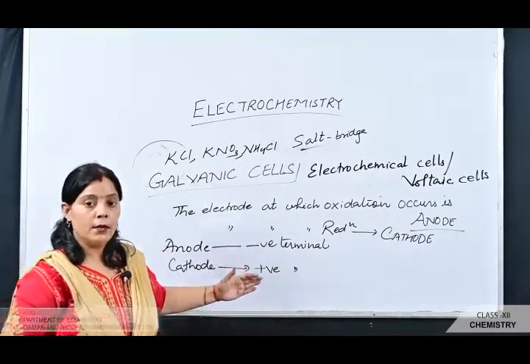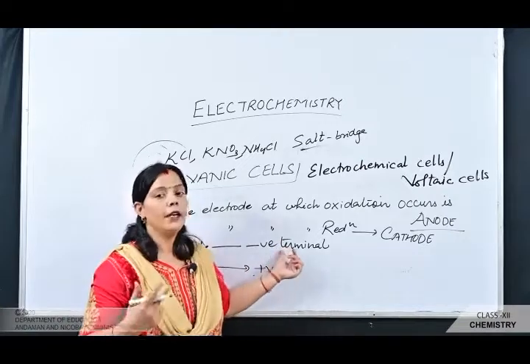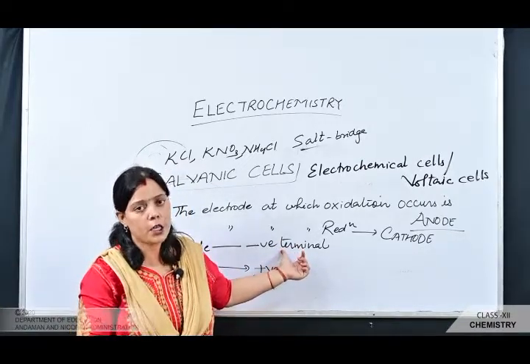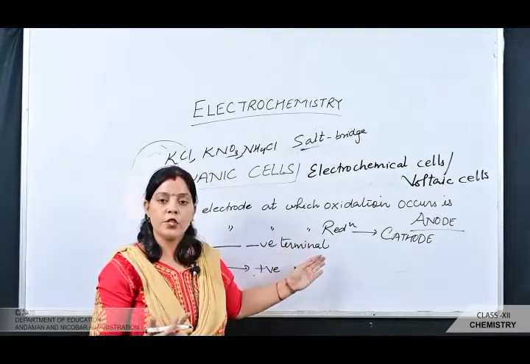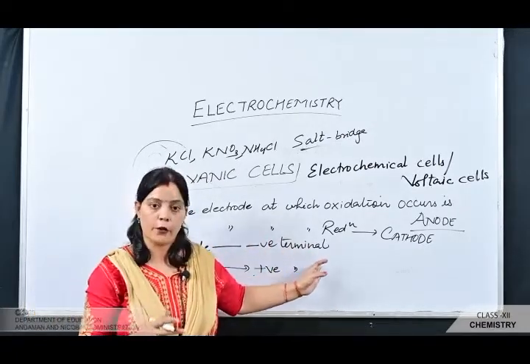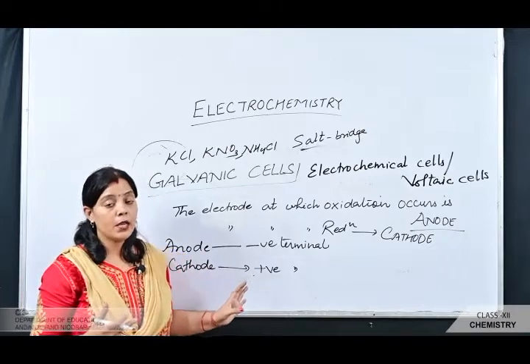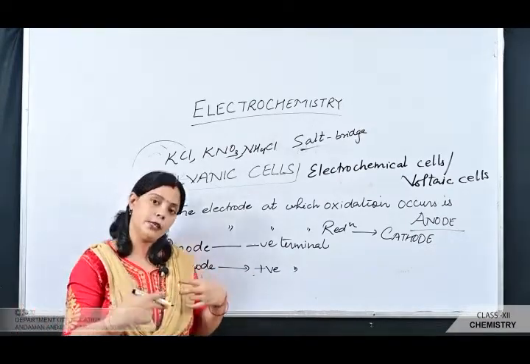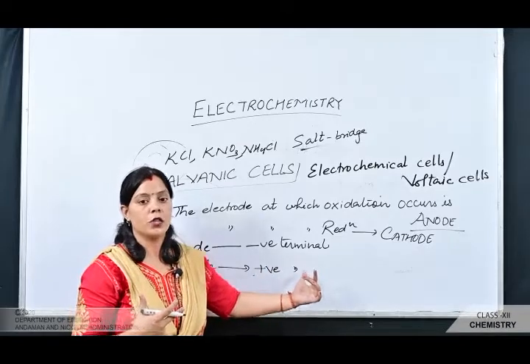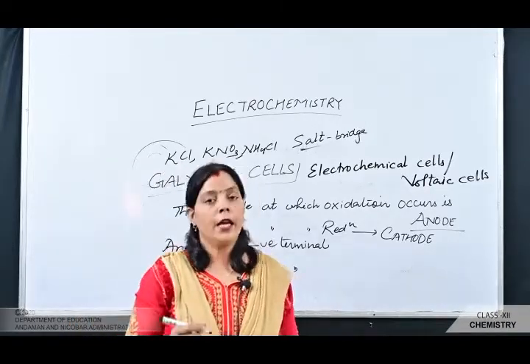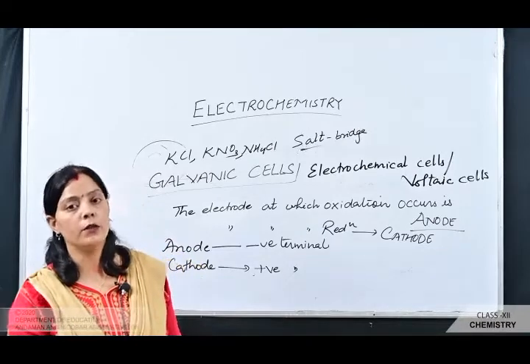Because oxidation is occurring at the anode, it loses electrons and becomes a source of electrons, so it acquires a negative charge and acts as the negative terminal. Similarly, the cathode becomes a receiver of electrons, so it acquires a positive charge and acts as the positive terminal.